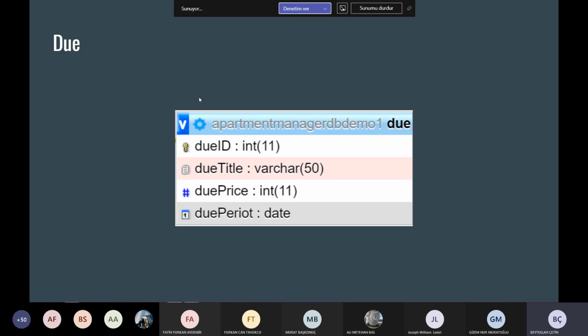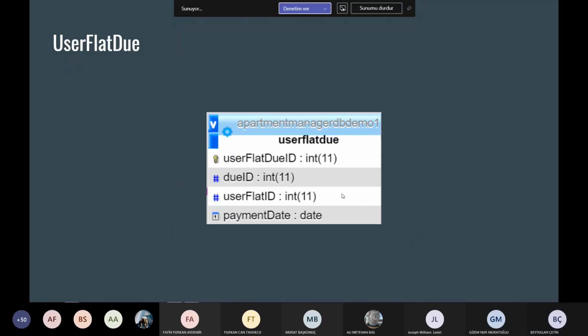Also, dues can be for everyone. That could be, for example, a monthly due price. The due can also be for a rent for just one person. Okay, due ID is a primary key, and due title, price, and period are attributes.